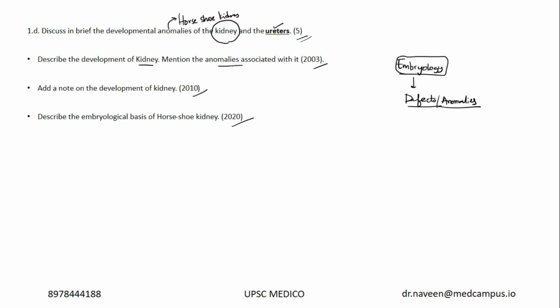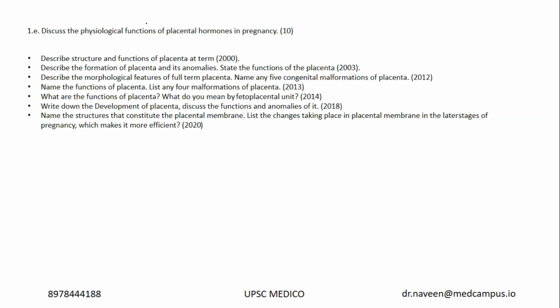Next question, the third question from the anatomy point of view, is physiological functions of placental hormones. Now this question is a kind of horizontal and vertical integration. Usually I use these words. What is horizontal? Within first year, if there is a question linked to anatomy, physiology and biochemistry, it is a horizontal integration. What is vertical? If anatomy is linked to general surgery, or physiology is linked to medicine, these are vertically integrated. Paper 1 to paper 2, or section A to section B. So these kinds of questions are vertically integrated.